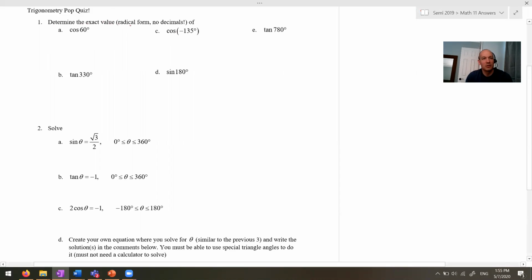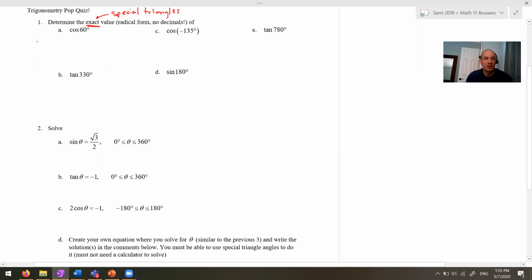Determine the exact value. No decimals. We need radicals. The exact value, that's usually telling you you better be using special triangles. And of course, that is something that I definitely want people to be doing. Yes, you should know how to use your calculator, but there's not so much learning with that. The special triangles are what's going to be more effective later on. So let's have a look here. Is 60 degrees a special triangle?